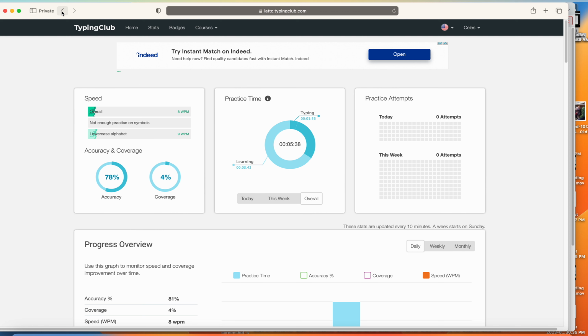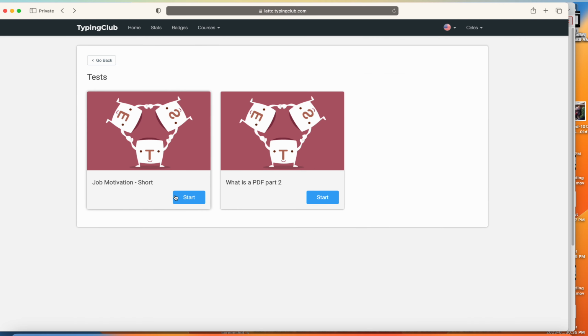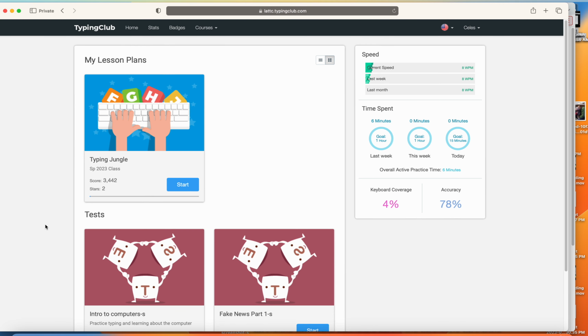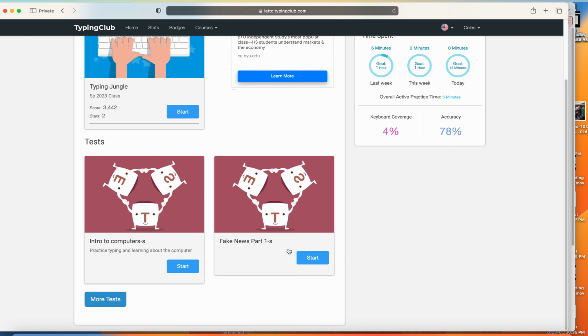Everything that says tests, so over here, only these right here where it says tests, only do these. More tests. Each one of these, do it 2 times. And your scores are recorded, and then later we'll upload them into Canvas. Just do that this weekend, and it'll help you catch up.